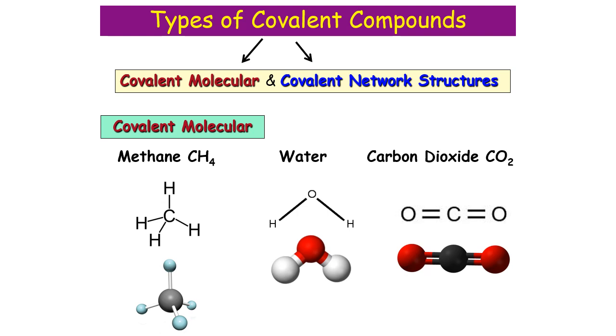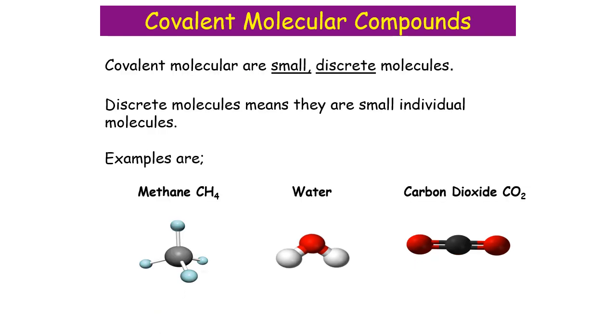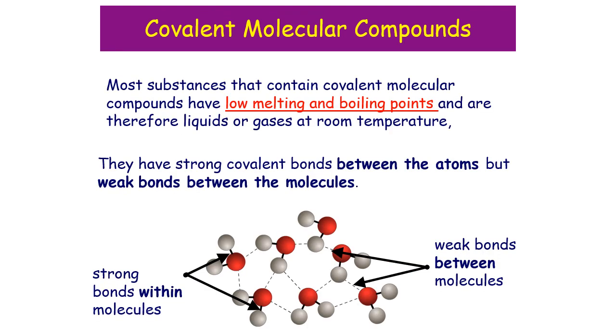And any of the molecules from Unit 2 are covalent molecules. So alcohols, alkanes, alkenes, etc. They are small and discrete. Discrete means that the molecule exists isolated from other things. Now, covalent molecules themselves have very low melting and boiling points, and so they tend to be liquids or gases.